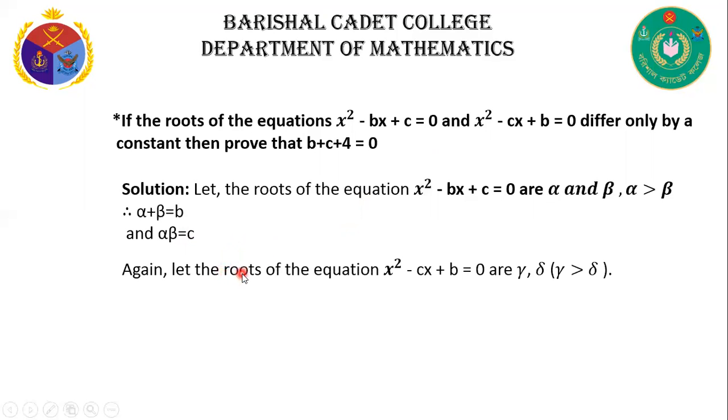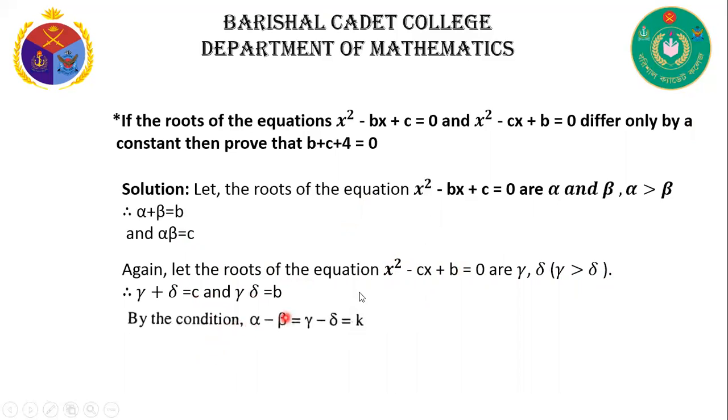Again, let the roots of the equation x square minus cx plus b is equal to 0 be gamma and delta, where gamma greater than delta. Now gamma plus delta is equal to minus b by a. Here b means minus c and a means 1. That's why we can write minus of minus c by 1, minus minus plus, that means c. And gamma delta, the product of the roots, is equal to c by a, that means b by 1, b.